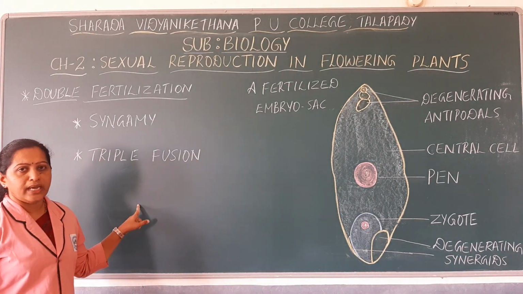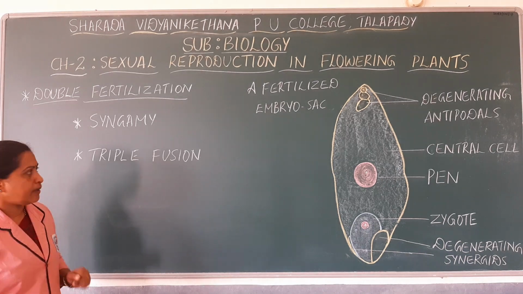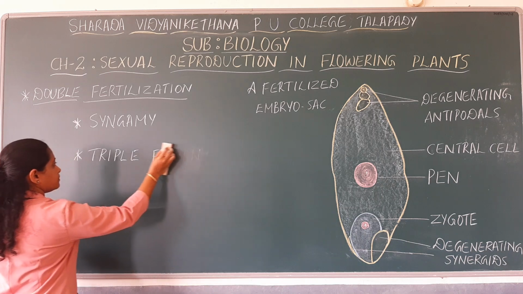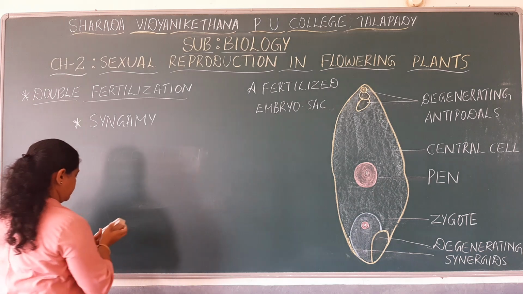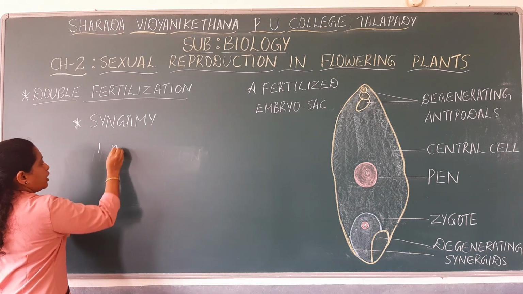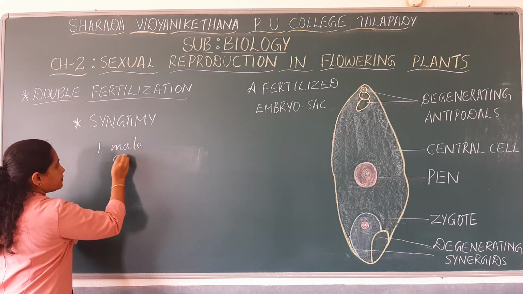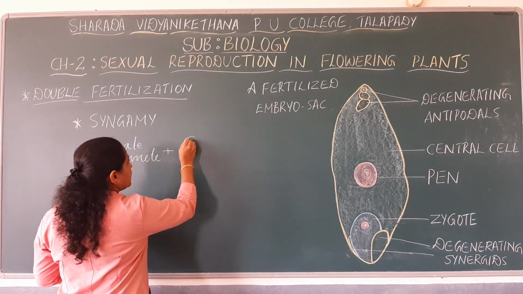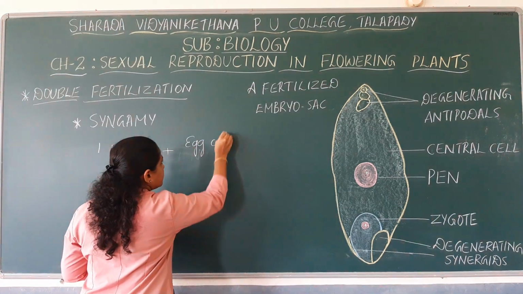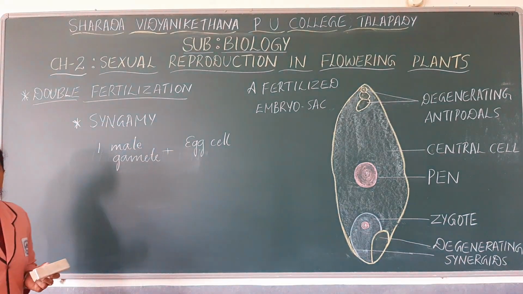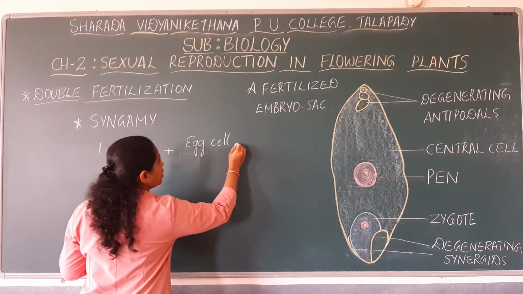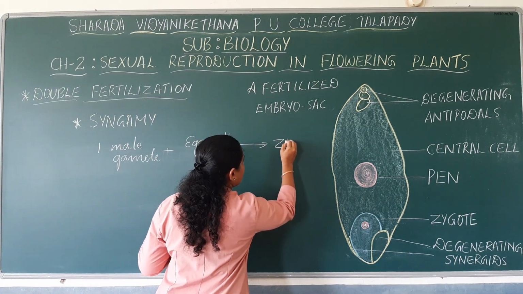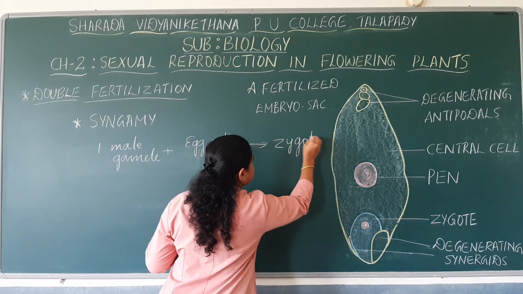So among the two male gametes, one male gamete fuses with the egg cell that is present inside the embryo sac to form a diploid structure called zygote.